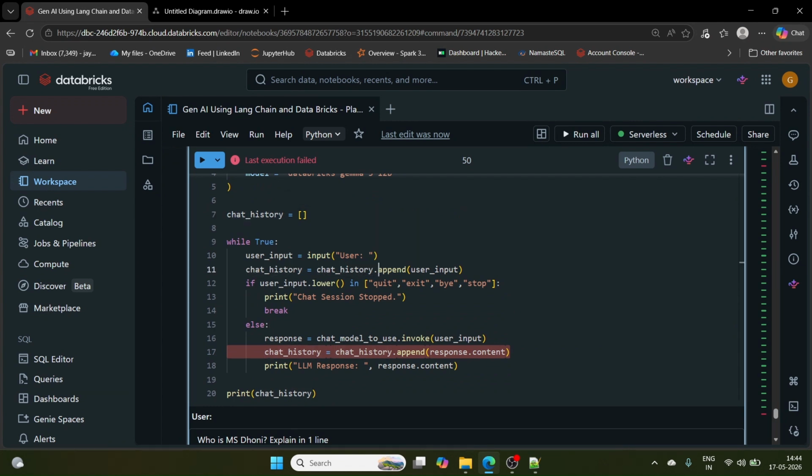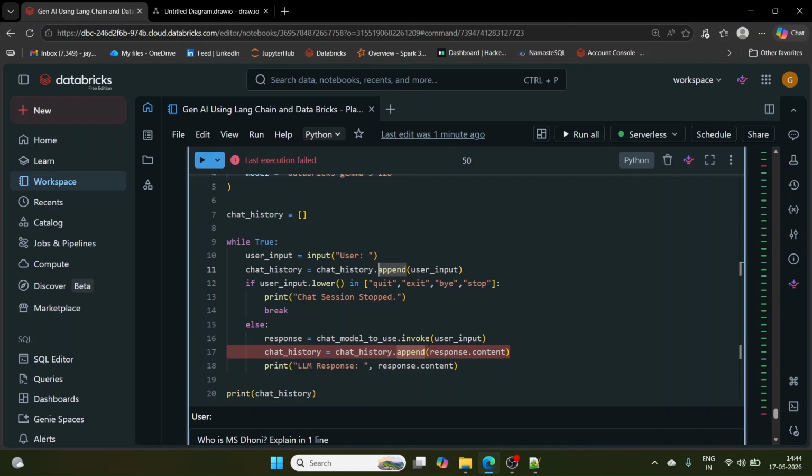Okay, chat history I have defined here. Then chat history is equal to chat history dot append user input. If user input in lower, we are printing and breaking, else response is equal to chat model dot invoke user input. Chat history equals chat history dot append response dot content, and printing the LLM response.